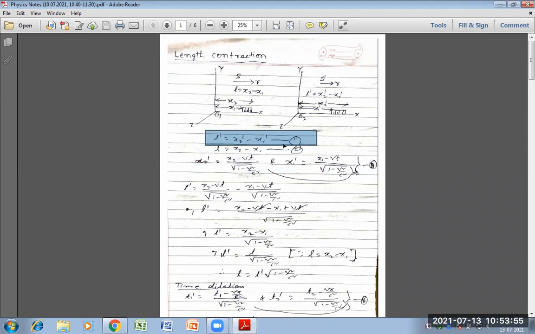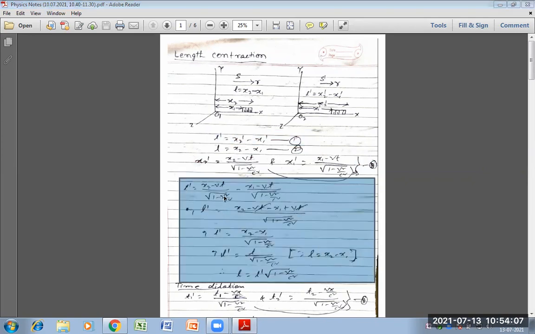Equation 1 states that L dash is equal to x2 dash minus x1 dash. So here we can write L dash is equal to, in place of x2 dash, the value x2 minus bt divided by root under 1 minus b square by c square, minus x1 dash, the value of which is x1 minus bt divided by root under 1 minus b square by c square.